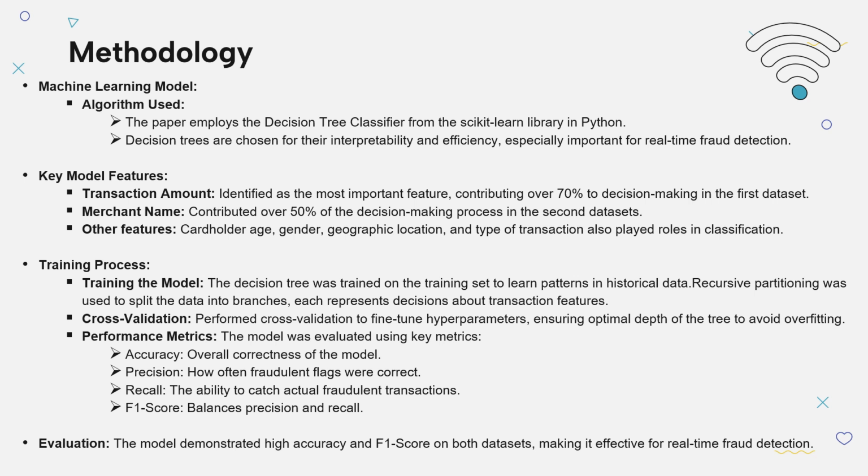Then there is evaluation, which is the model demonstrated high accuracy and high F1 score on both data sets. This means the decision tree was not only effective at correctly identifying fraudulent transactions, but also managed to reduce the false positives, making it a strong solution for real-time fraud detection in financial institutions.